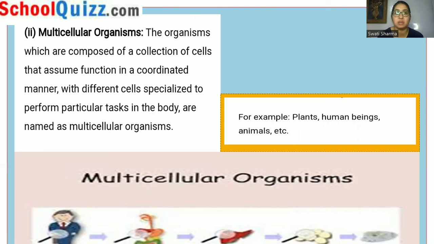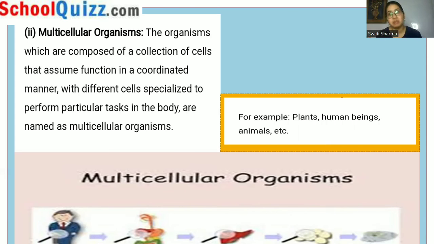If we say that a particular organ is specialized to perform a particular function, we can see that the brain is involved in the nervous system, so it has a role in the nervous system only. It will not have a role in the circulatory system. The heart has a function in the circulatory system. Kidneys are involved in the excretory system. Lungs will be involved in the respiratory system. In that way, different cells have different functions in different organisms.